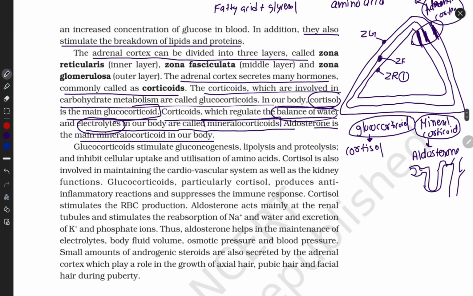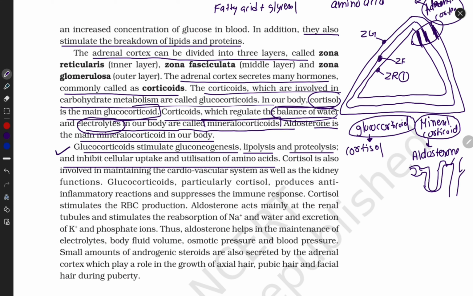Let's start. Next, glucocorticoid. Here glucocorticoid stimulates gluconeogenesis, meaning formation of glucose, and lipolysis and proteolysis, and inhibits cellular uptake and utilization of amino acids.